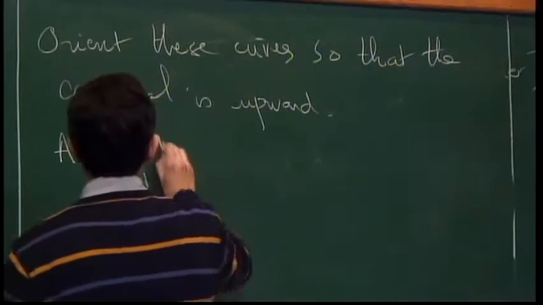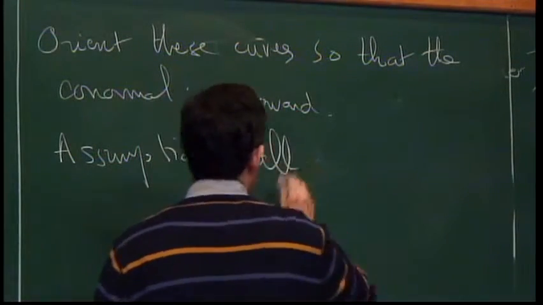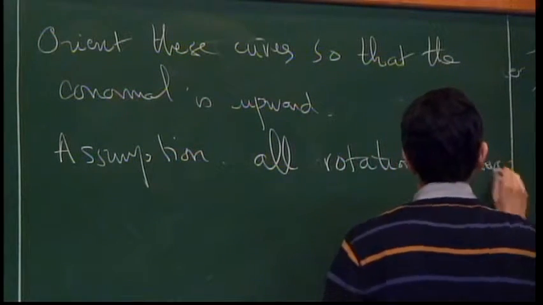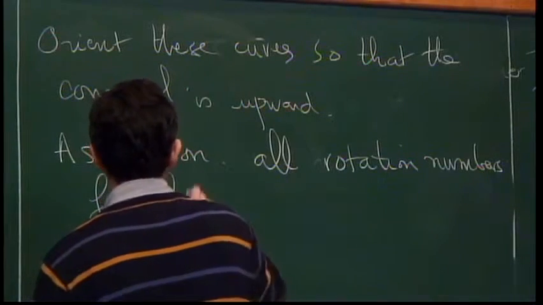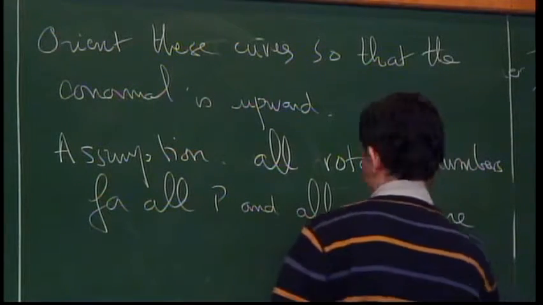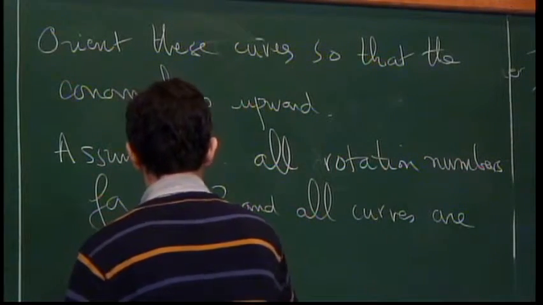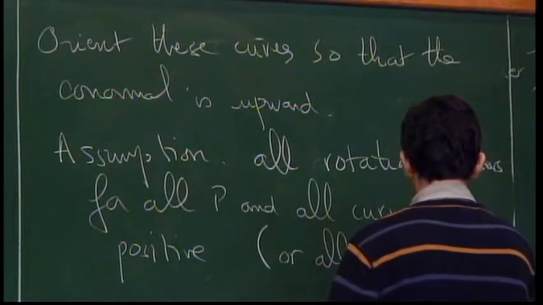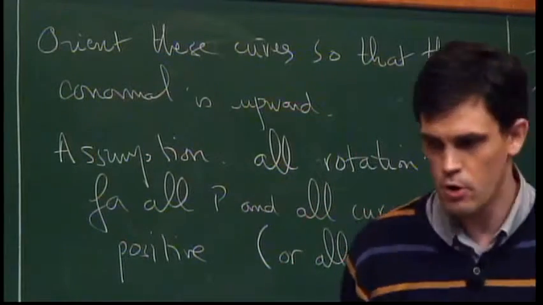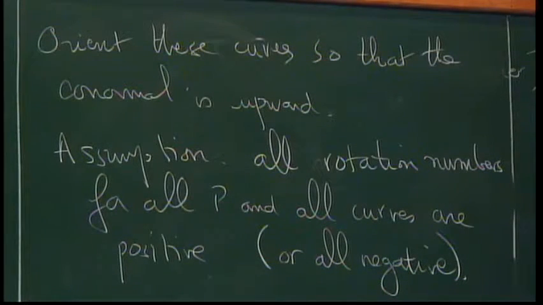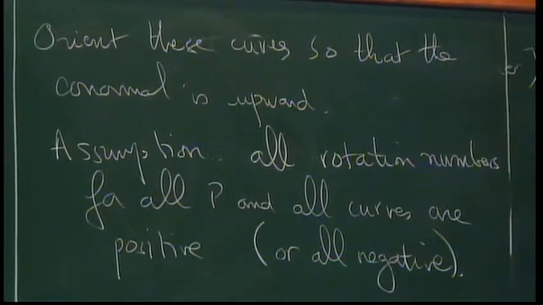So assumption: all rotation numbers for all P and all curves are positive or all negative. So let me give an example of a surface satisfying this hypothesis and two examples of surfaces not satisfying this hypothesis. Well, the very trivial example is if you take just an annulus.